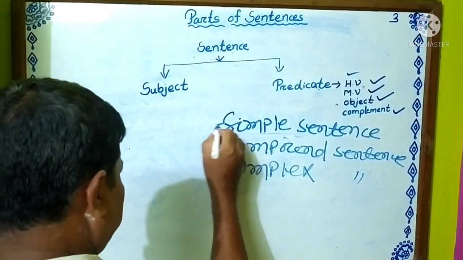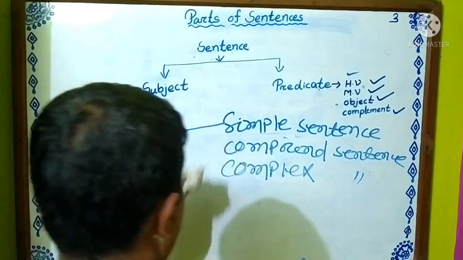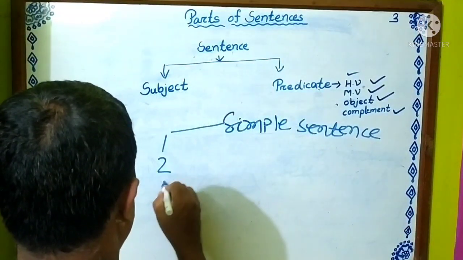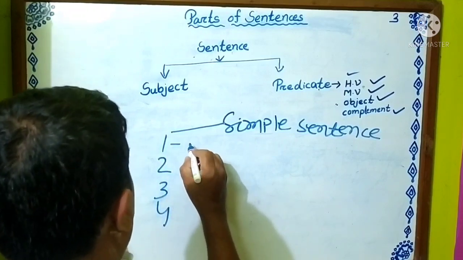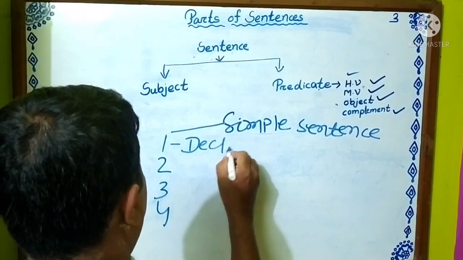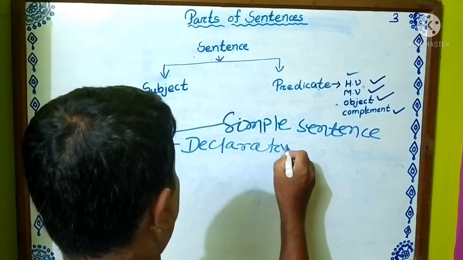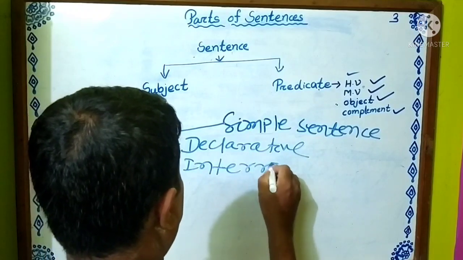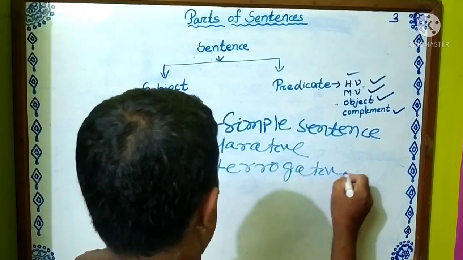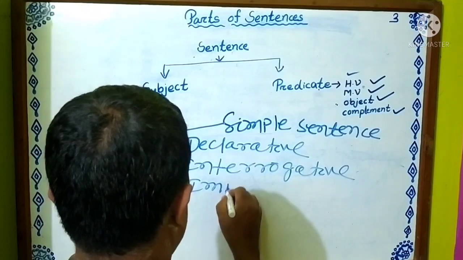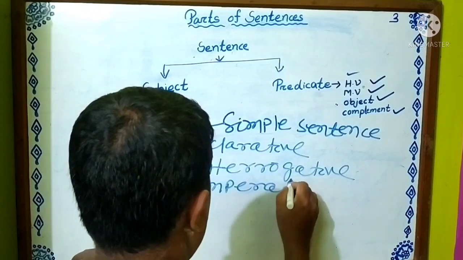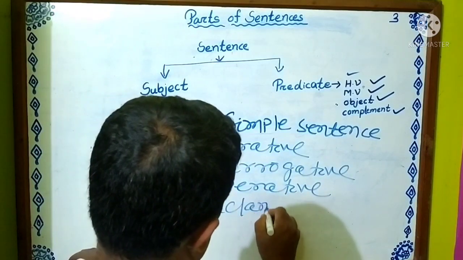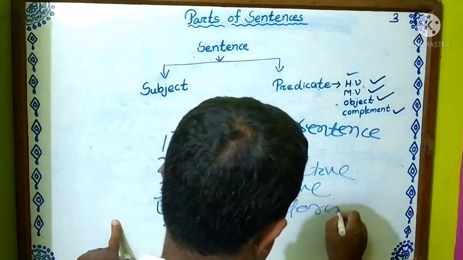This simple sentence is divided into four types: declarative, interrogative, imperative, and exclamatory.